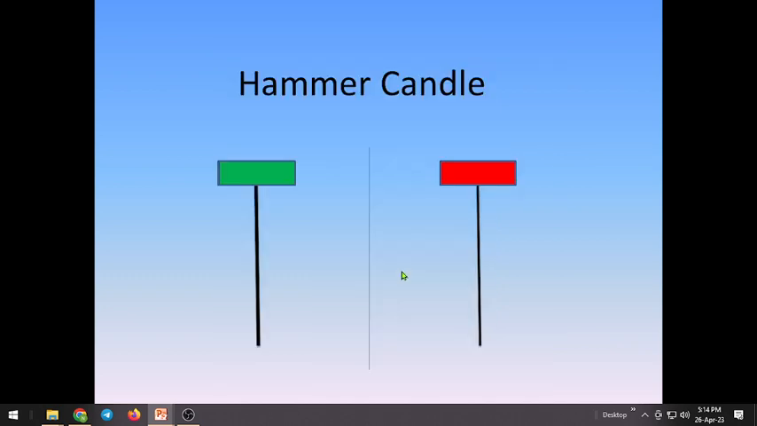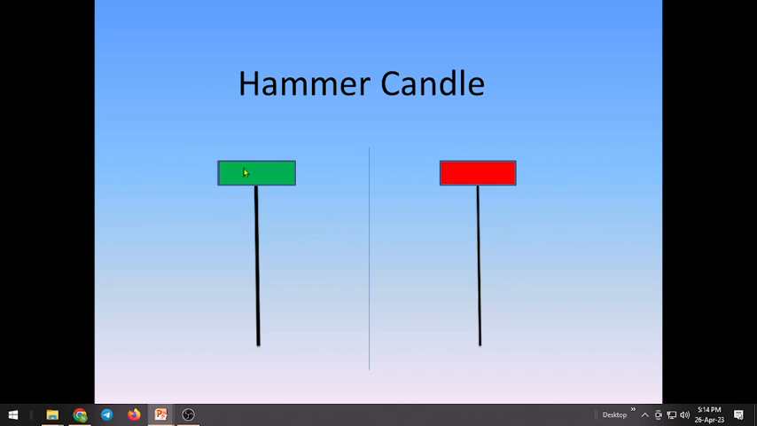Hammer candle. Among single candlestick patterns, hammer candles have high significance. Almost 90% of the time, when we see a hammer at the bottom, at support, prices will move ahead. Let us see. And one more thing: whether the hammer body is green or red doesn't matter.